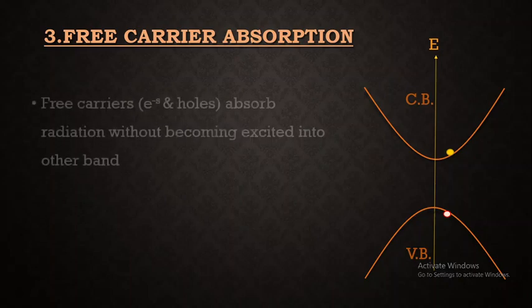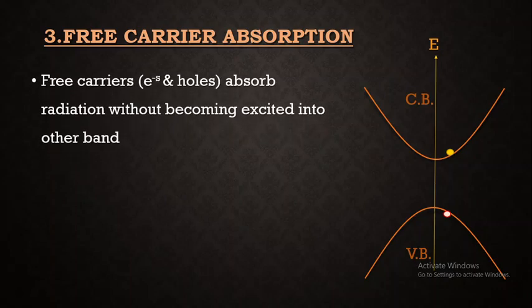Here also transition is going to take place. That is, the free carriers are going to absorb radiation, that is the energy from the photon, and they are not going to excite into the other band. That is, electron present in the valence band won't get excited into the conduction band. So it is not fundamental absorption.